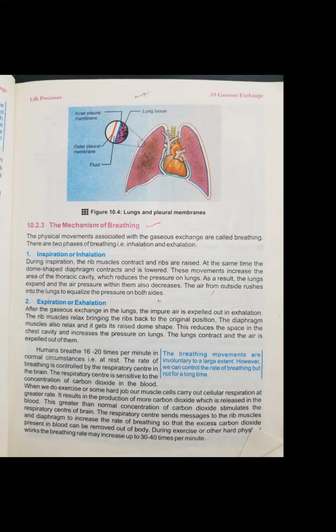In inspiration, you have studied that the rib muscles contract and the ribs are raised. In expiration, the rib muscles relax and bring the ribs back to the original position. In inspiration, the dome shaped diaphragm contracts and is lowered. Expiration is the opposite. The diaphragm muscles also relax and it gets its raised dome shape.